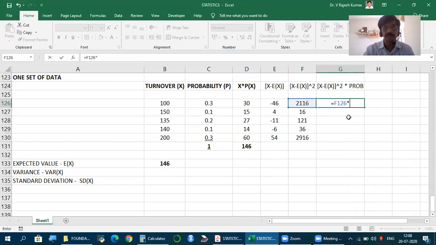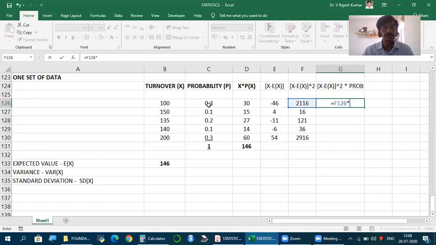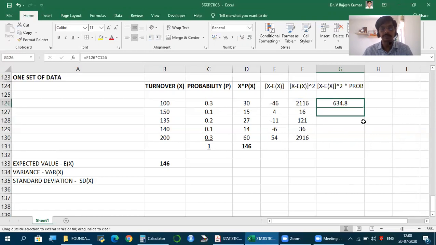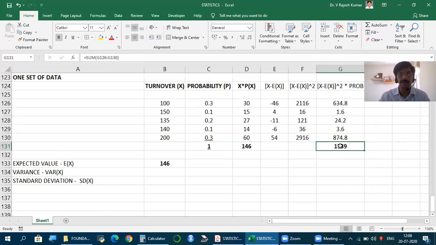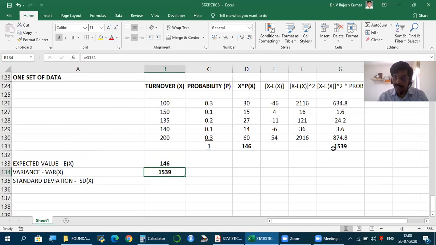So this into probability, 16 into probability, 16 into 0.1, 121 into 0.2, keep doing it. We get a number 1539 and this 1539 is variance directly. So no further calculation required. Once you do this calculation, in the table itself we get the variance. So just doing all this is all that we have to do.